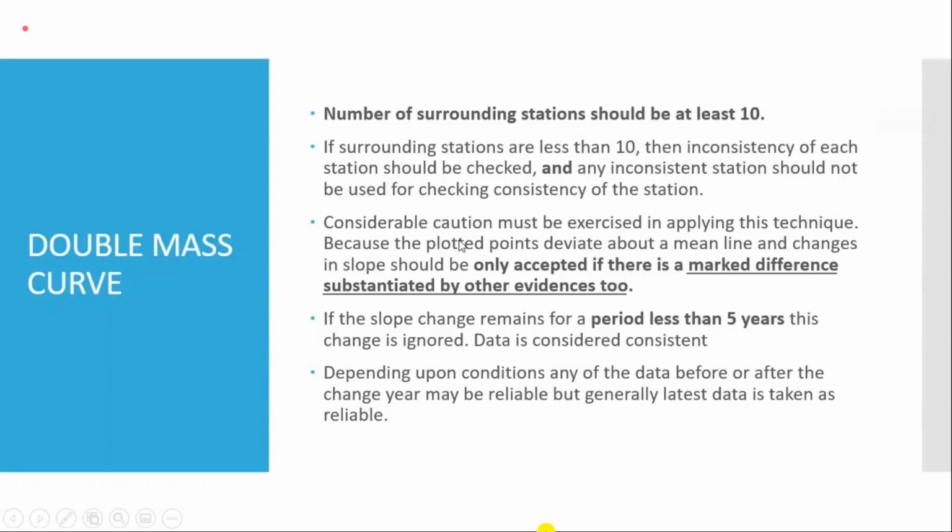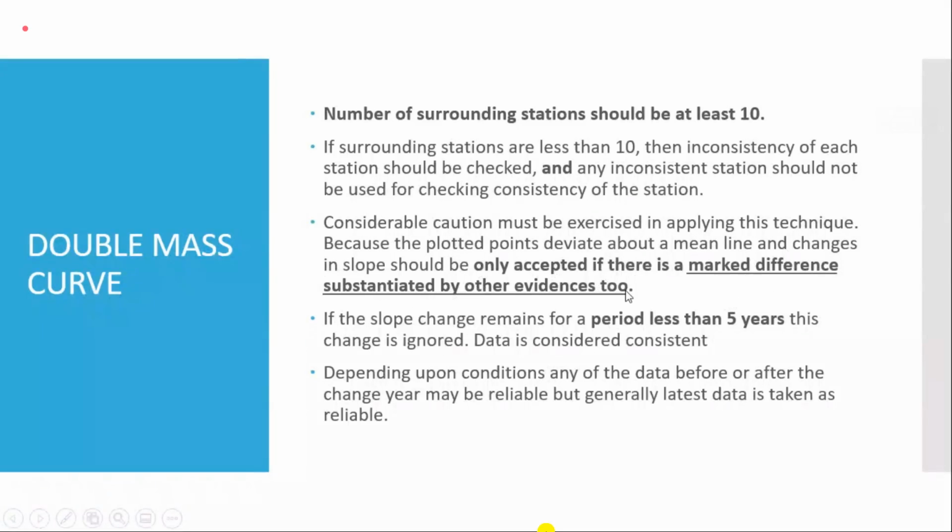Considerable caution must be exercised in applying this technique, because plotted points deviate about a mean line, and changes in slope should only be accepted if there is a marked difference. A small difference of the slope variation which comes back to the normal value again can be ignored. So if there is a marked difference, it should be substantiated by other evidences.